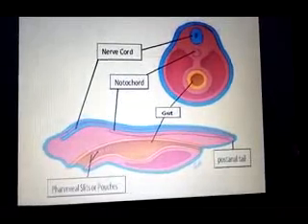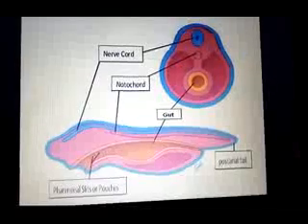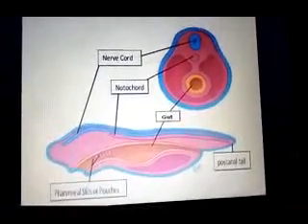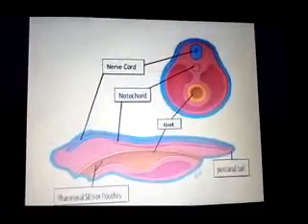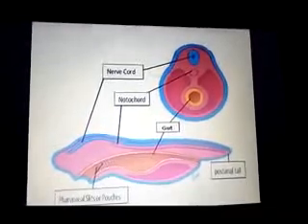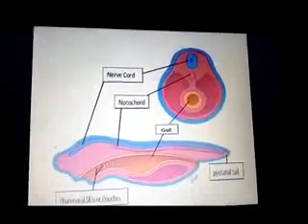So these are the four basic unique characteristics of the chordates, which appear in chordates at some stage during their development, and sometimes these four characteristics are present at the same time in the chordates. So this is about the basic characteristics of the chordates.